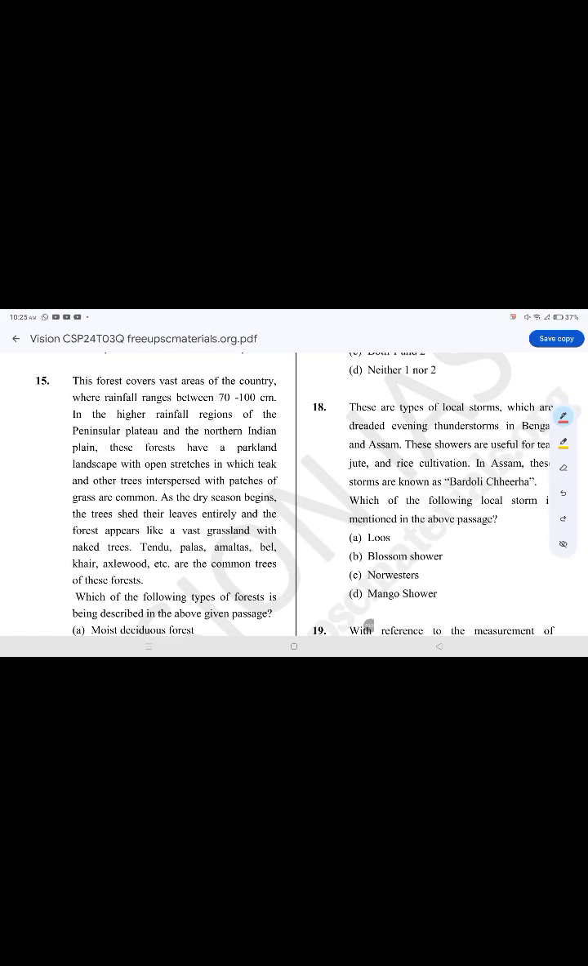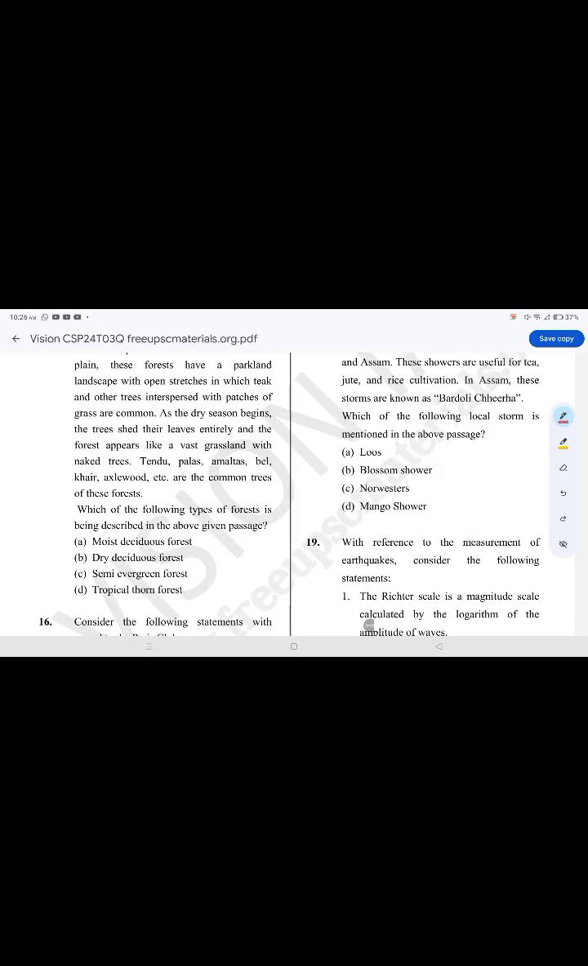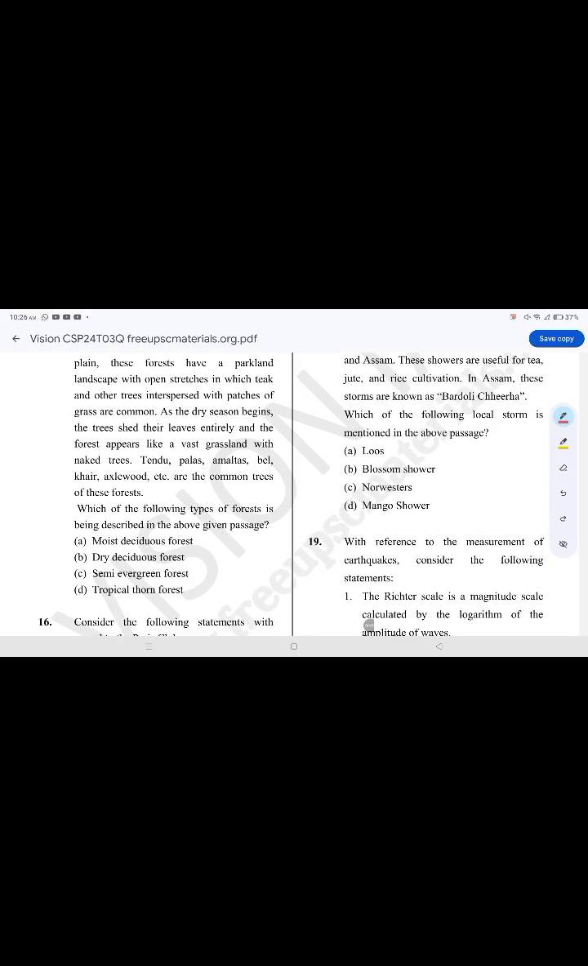This forest covers vast area of the country where rainfall ranges 70 to 100 centimeters. In the higher rainfall regions of the Peninsula Plateau and the northern Indian plain, these forests have parkland landscape with open stretches in which teak and other trees interspersed with patches of grass are common. As the dry season begins, the trees shed their leaves entirely and the forest appears like vast grassland with scattered trees. Tendu, palas, amaltas, bael, khair, axlewood are the common trees. Which of the following type describes the forest? The correct option is option B, dry deciduous forest.